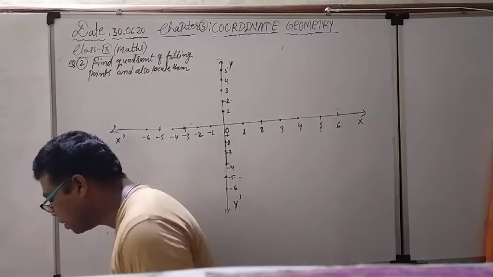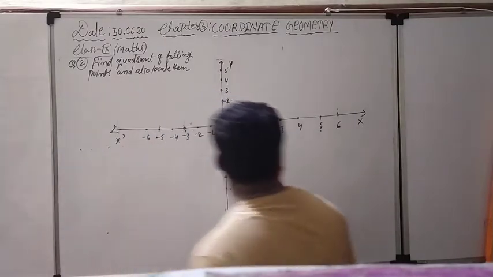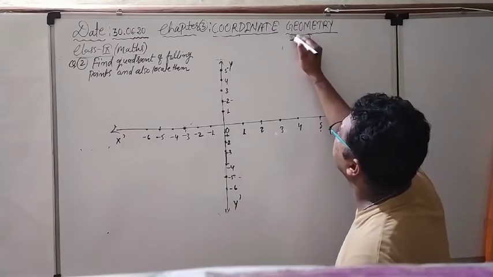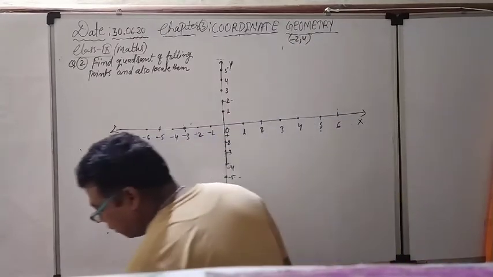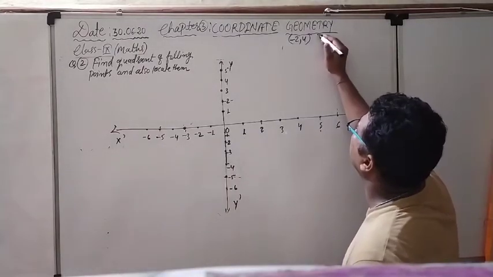What are the points? I am going to write down. See here. These are the points. Where should I write down? I am going to write down here. (-2, 4). This is the first point. And after that (3, -1), (-1, 0).